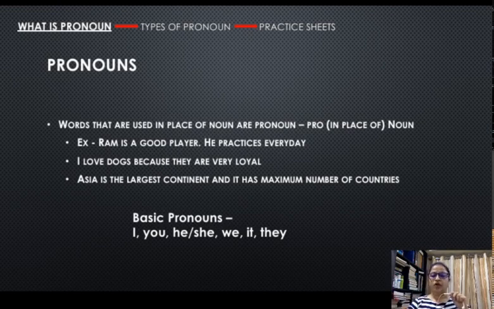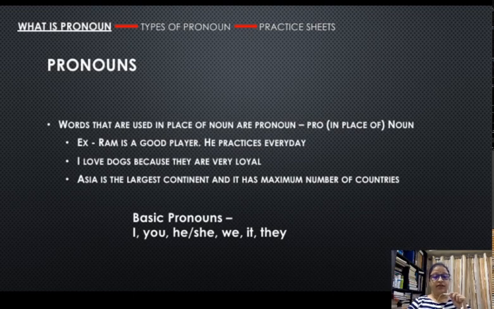Then dogs is a noun, and because they are very loyal, the word they has come in further in the sentence, and they is being used to substitute dogs, right? Dogs is a common noun, and the word they is a pronoun which is used to substitute the common noun dogs in the sentence. So they is a pronoun, as it is talking about dogs.